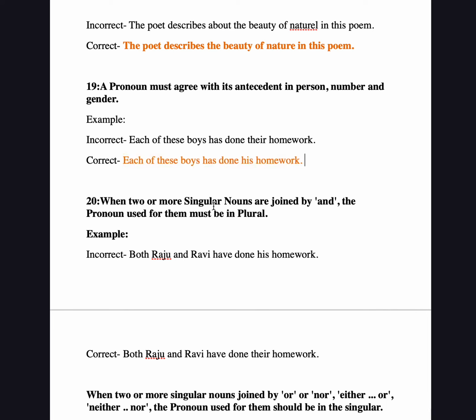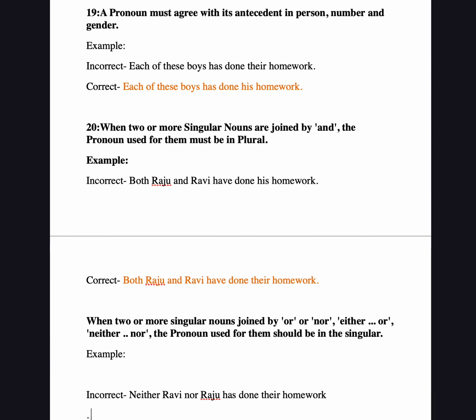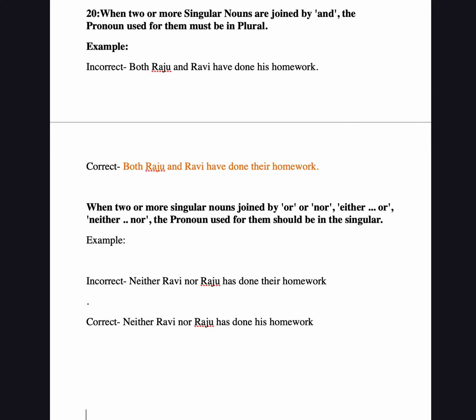When two or more singular nouns are joined by "and," the pronoun used for them must be plural. Like "Both Raju and Ravi have done his homework" is wrong, but "Both Raju and Ravi have done their homework" is correct. So as the plural formula is explained above, it will be used in that way.